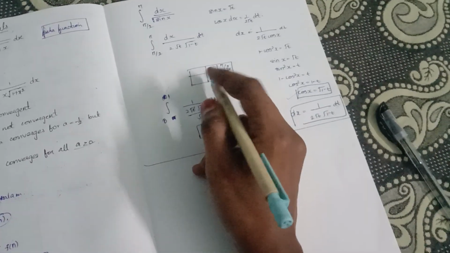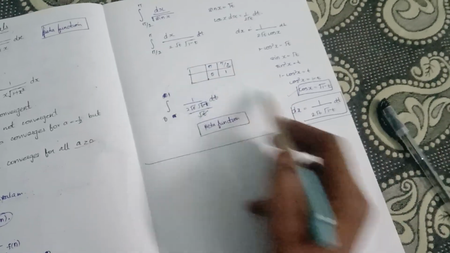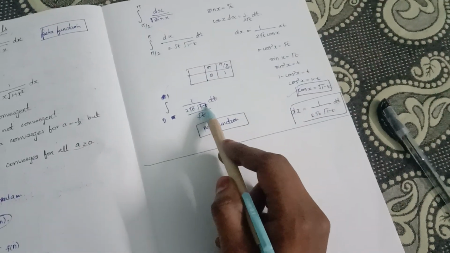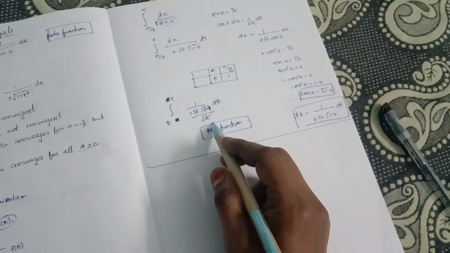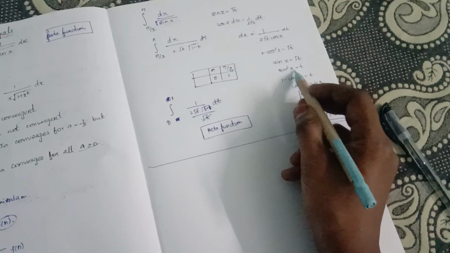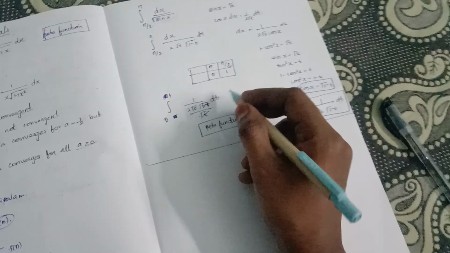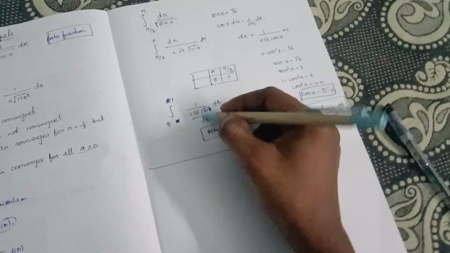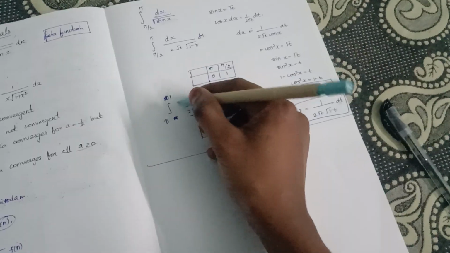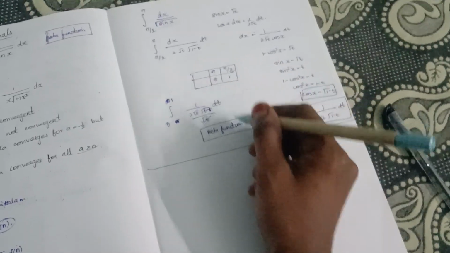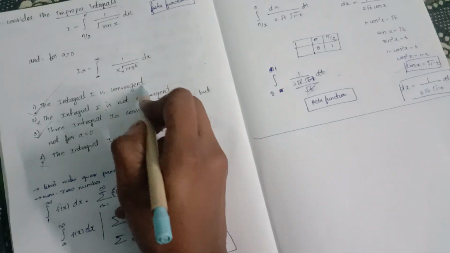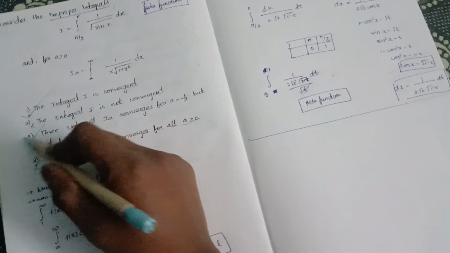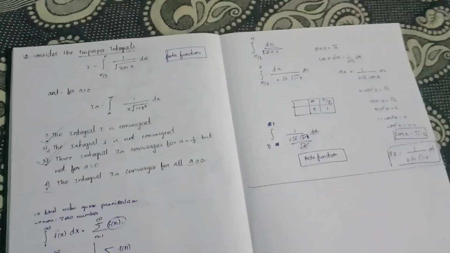And then what we do is, instead of dx we have to place this 1/(2 root t root(1-t)) dt divided by sin x here. So sin x is root t. So this t gets cancelled, and if we substitute and change the limit, pi/2 to pi can be written as 0 to 1. So it has some value, the beta function has some value, so it is convergent. So the integral is convergent is the correct option, and not convergent is the wrong option. So 1 and 3 are correct. Hope you all understand, and thank you.